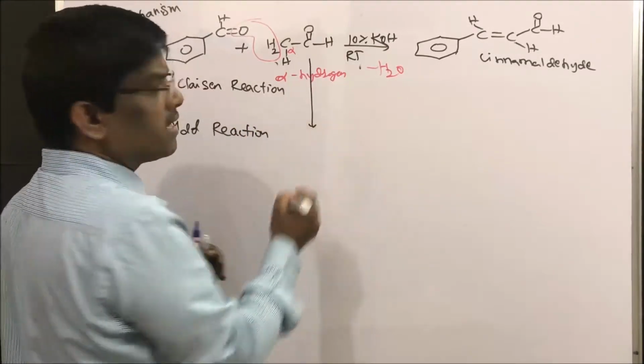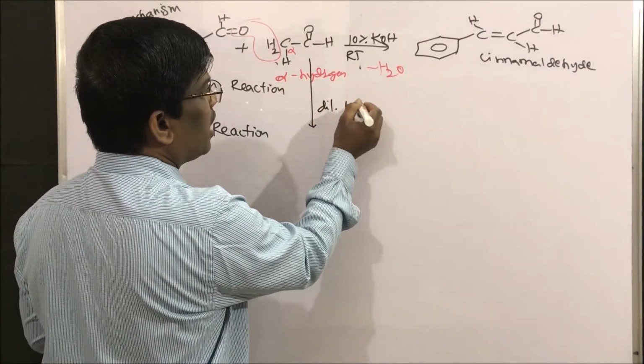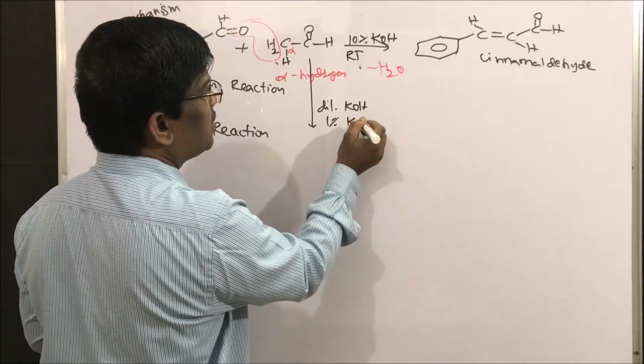Aldol condensation or aldol reaction: what is going to happen? Usually we use a dilute base, dilute KOH, say 1%. Here we are using 10%.